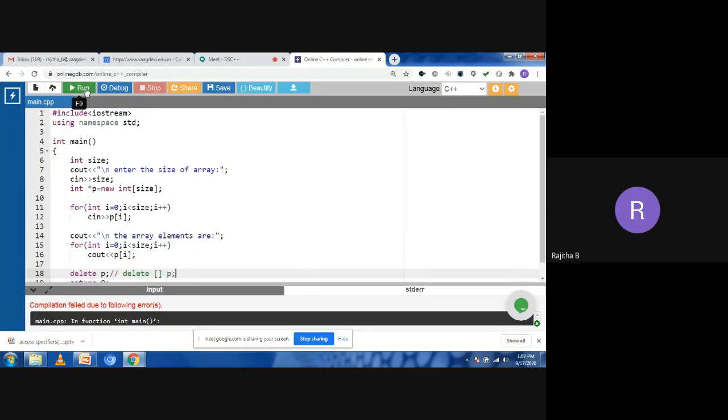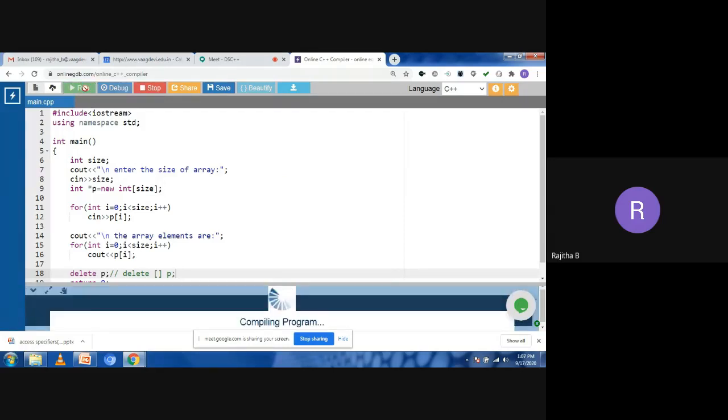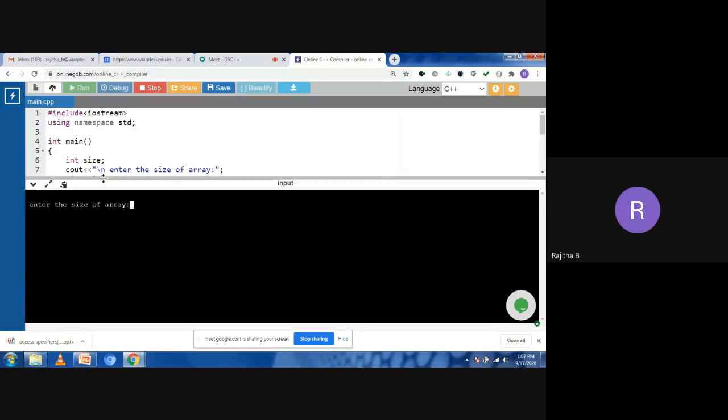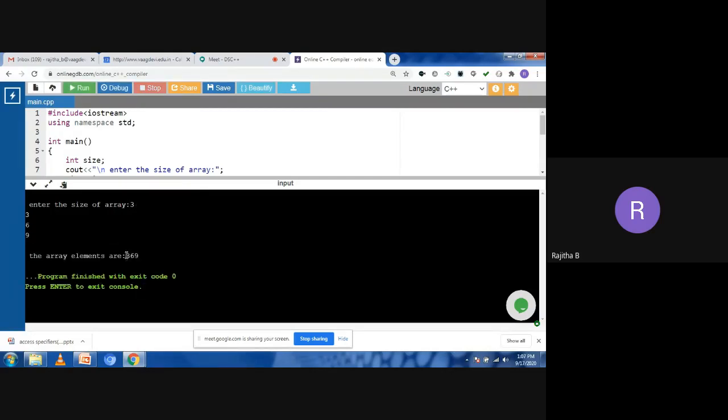Now try to run this program. Enter the size of array. Suppose I'm taking 3 here. Now enter those 3 values, suppose 3, 6, 9. I have entered the 3 elements 3, 6, 9. Now I want to print these values using one more for loop. Now you can see here the array elements are 3, 6, 9. So like this we can do dynamic memory allocation using the new and delete operator.